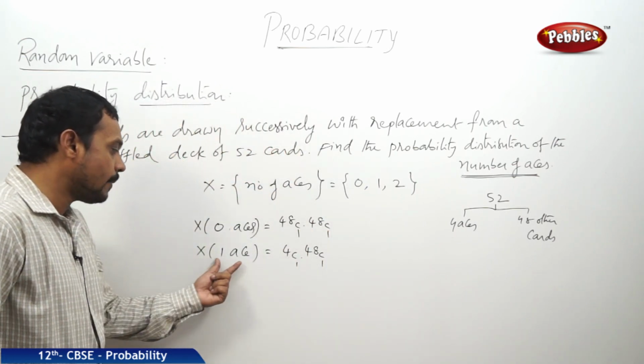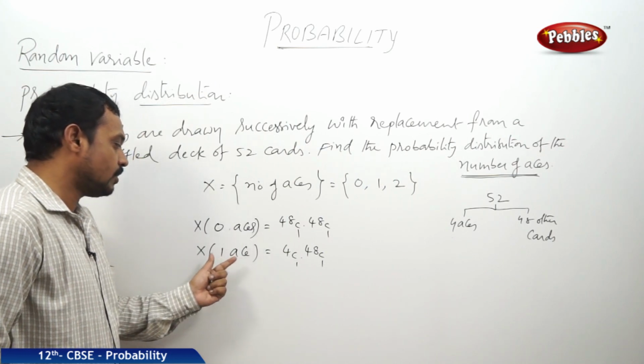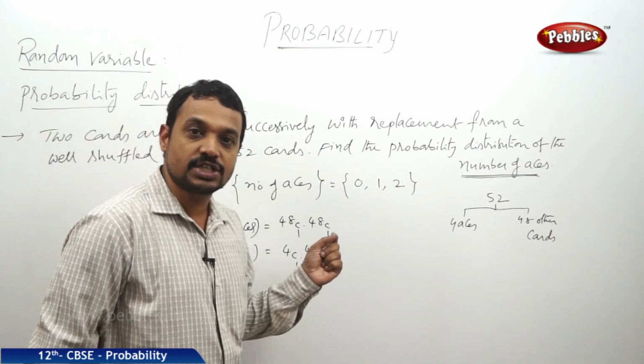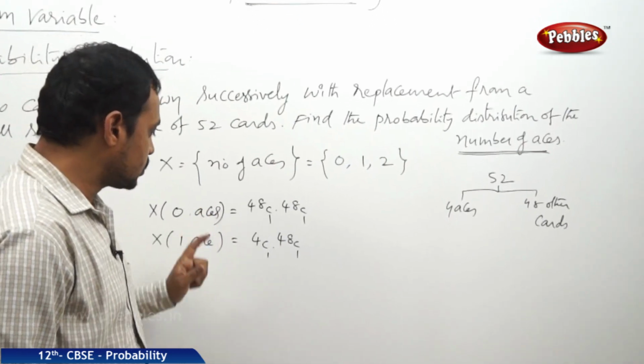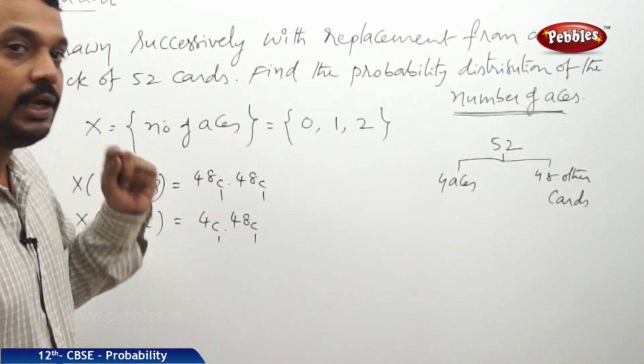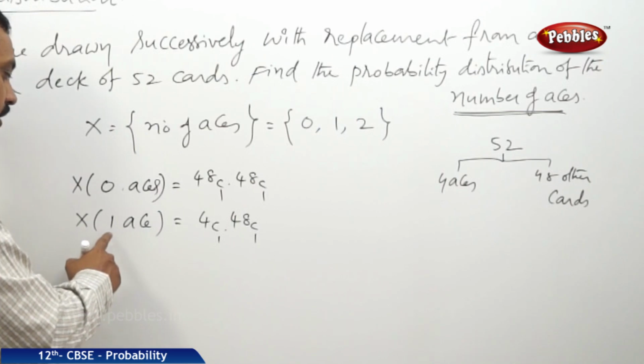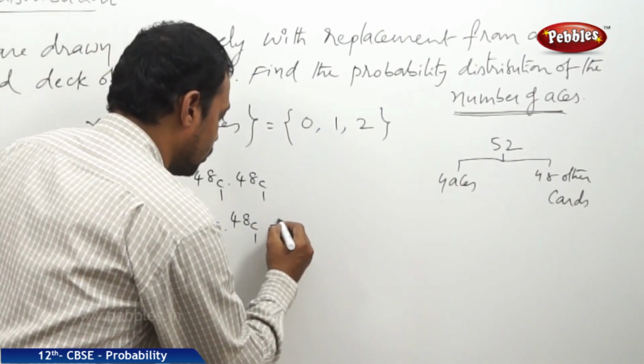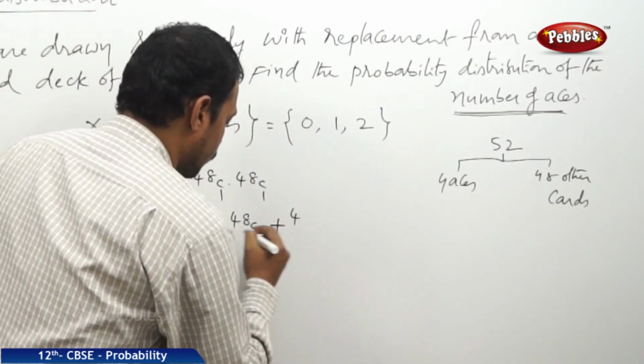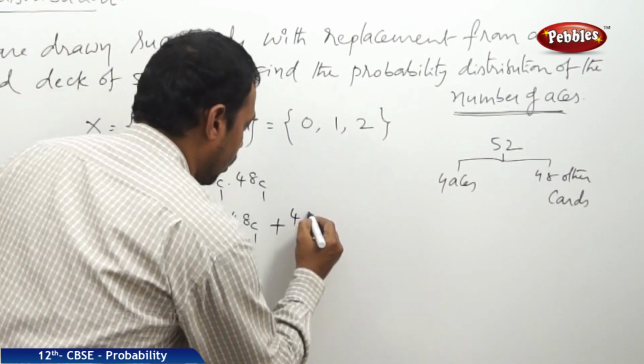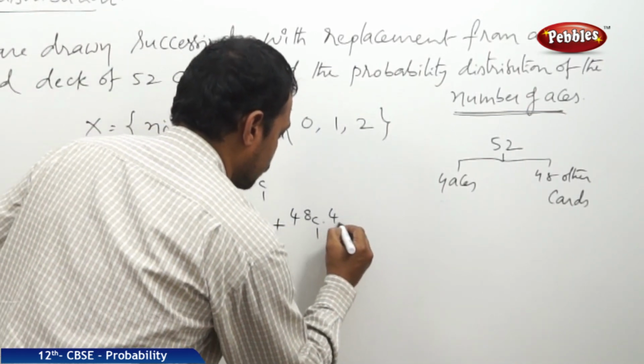And you know it happens in 2 ways, because the first one is ace and the next card is non-ace, or the first one is non-ace and the second one may be an ace card. So there exist 2 possible outcomes, 4C1 into 48C1 or 48C1 into 4C1.